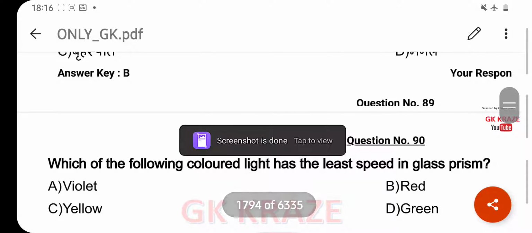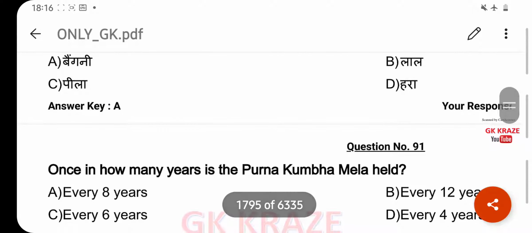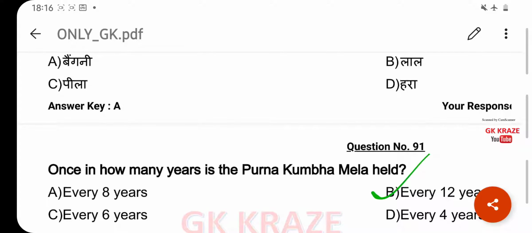Which of the following color light has the least speed in glass prism? Your right answer is violet. Option A. Once in how many years is the Purna Kumbh Mela held? Your right answer is every 12 years. Option B.